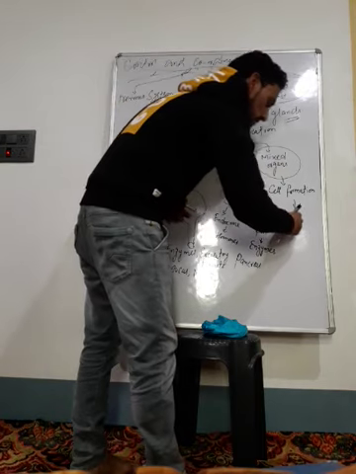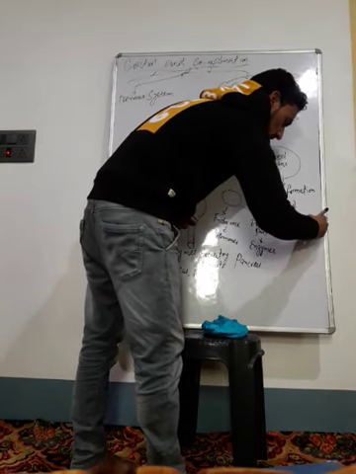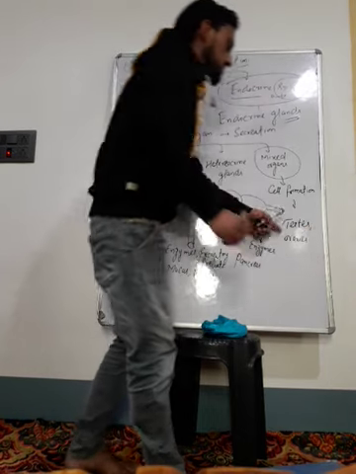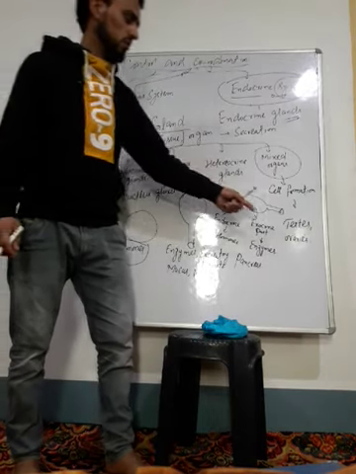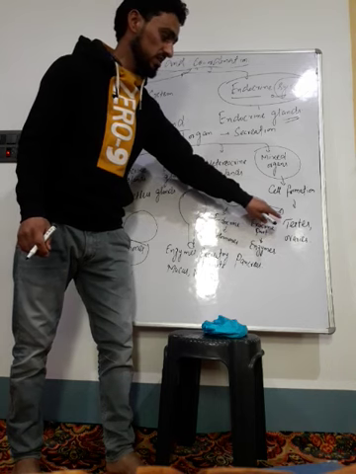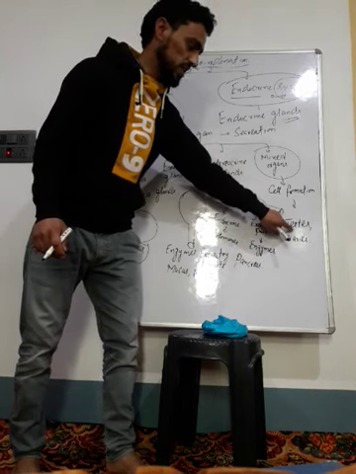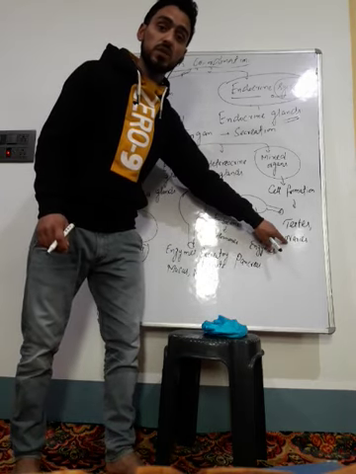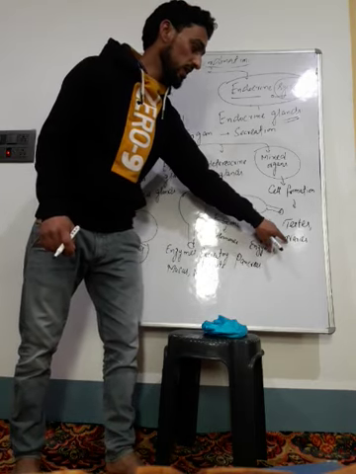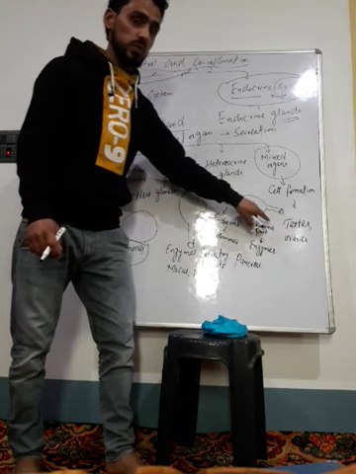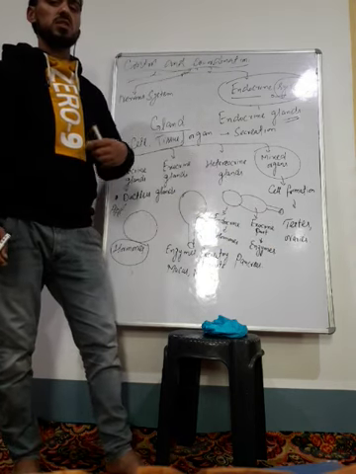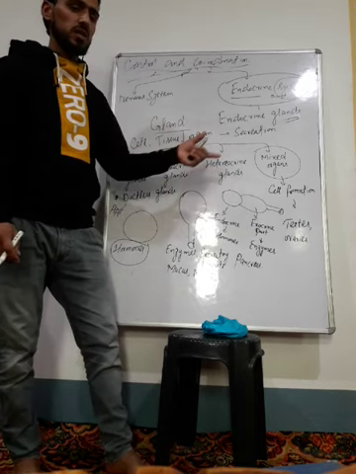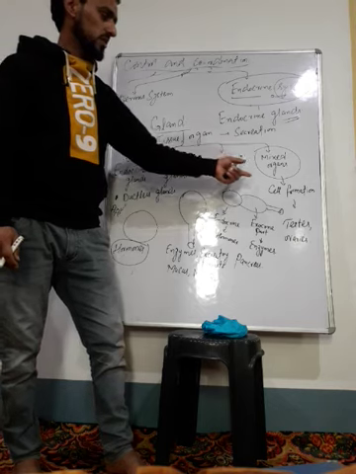For example, in case of males, the testes, and in case of females, the ovaries. Their primary function is that the testes help in sperm formation, and the ovaries in females help in the formation of eggs. This is the primary function of the testes and ovaries. The testes in males also secrete hormones. We will study them in detail when we touch the endocrine glands.